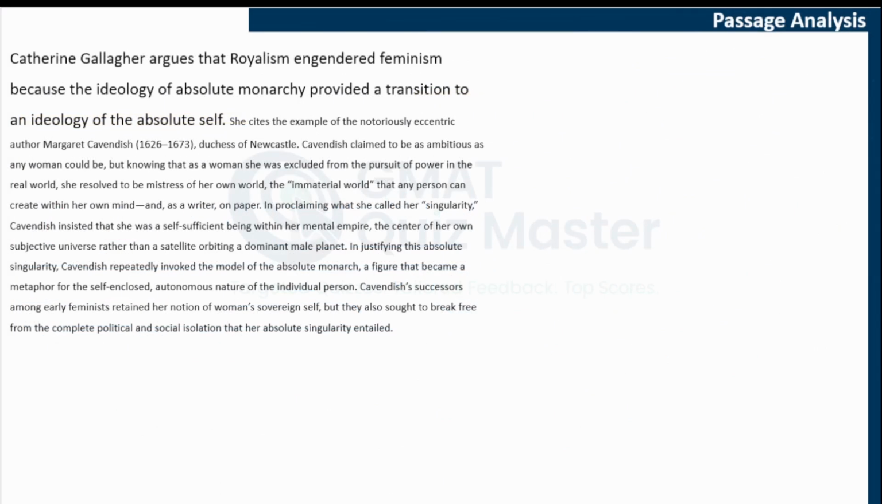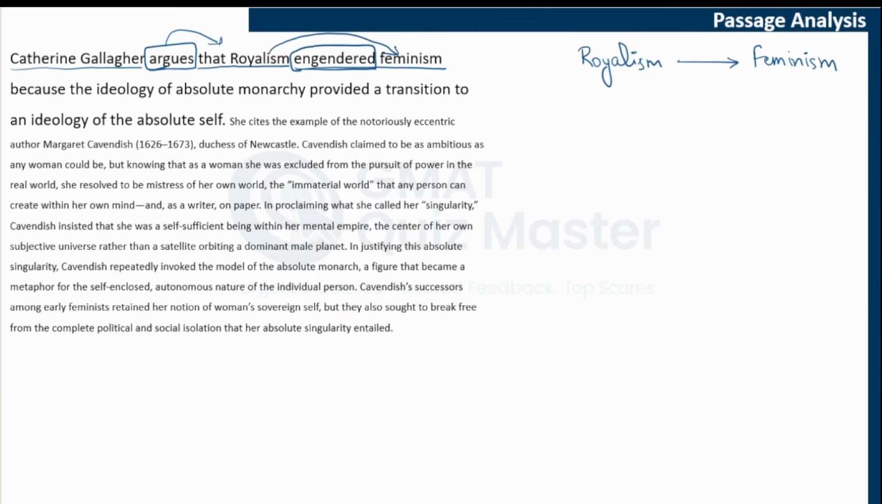Let's read the second paragraph. Catherine Gallagher. So, we have a new person here. This is a person's name. We do not know who this person is. Let's read forward. Argues. So, this person argues something, that royalism engendered feminism. So, what is this person saying? It is saying that royalism led to, or caused, feminism. Now, even if you don't know the meaning of "engendered," you can just think that, okay, royalism is somehow related to feminism, and read further to understand what it can mean.